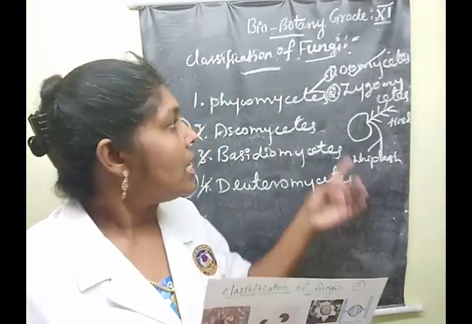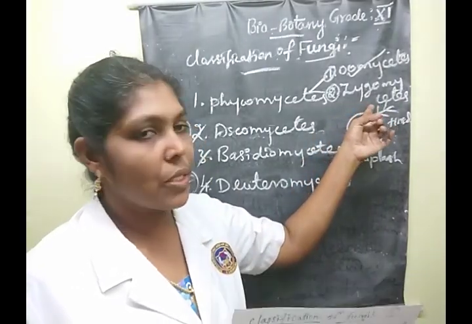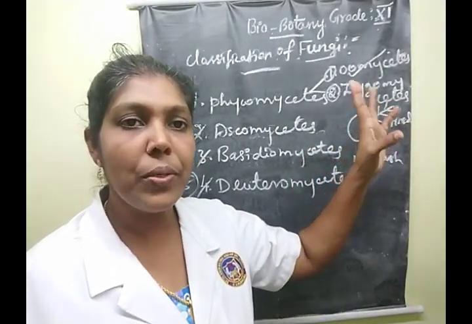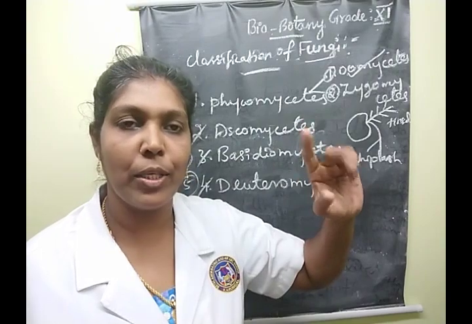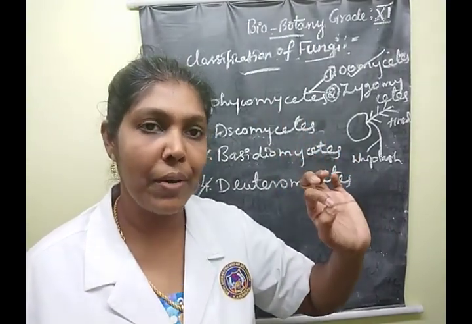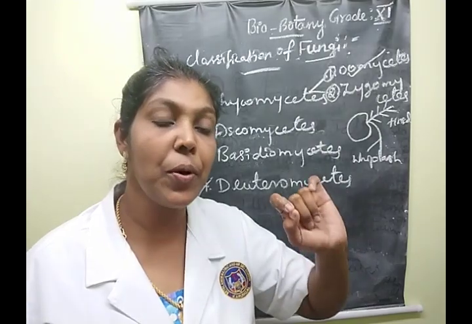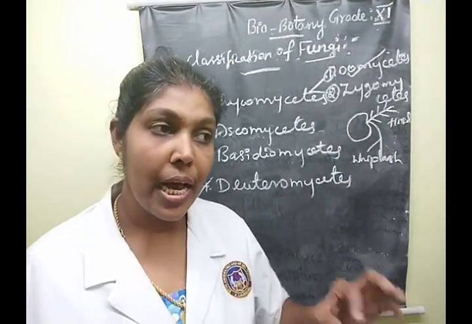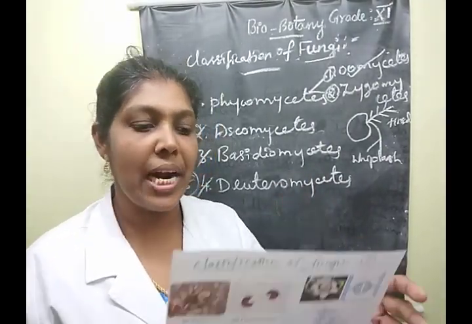Next, in the Zygomycetes group there are two types of fungal examples. One is the bread mold varieties and the other is coprophilous fungi. Clear? Bread mold means Mucor and Rhizopus.